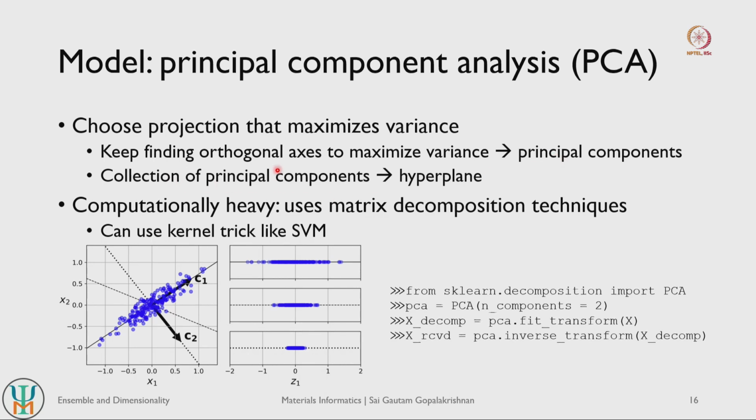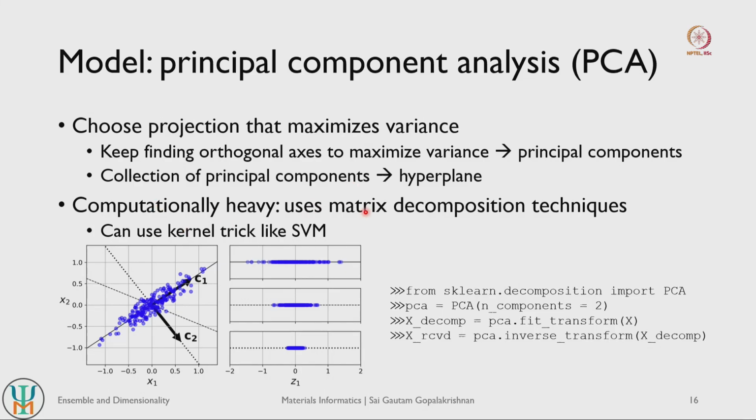And in general, the collection of these principal components will result in a hyperplane, right. So for example, if you have a collection of 2 orthogonal axes, you get a 2-dimensional plane. If you have a collection of 3 orthogonal axes, you get a 3-dimensional plane, and so on. So if you have a collection of n components, you will get an n-dimensional hyperplane, right.